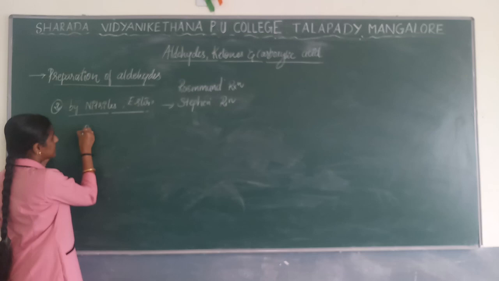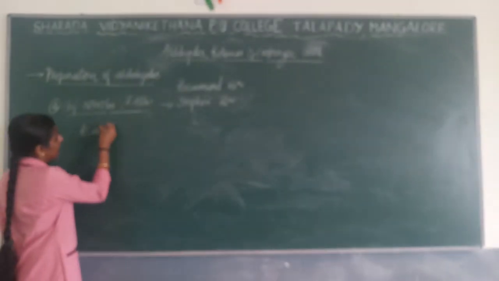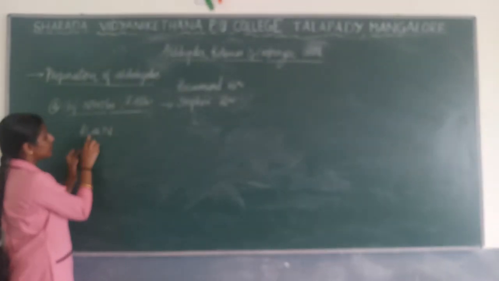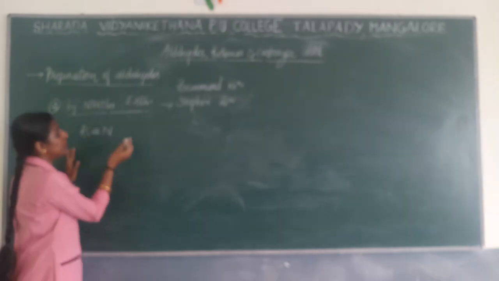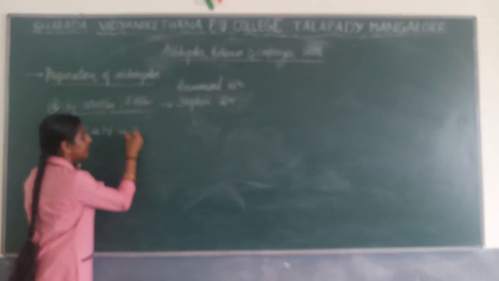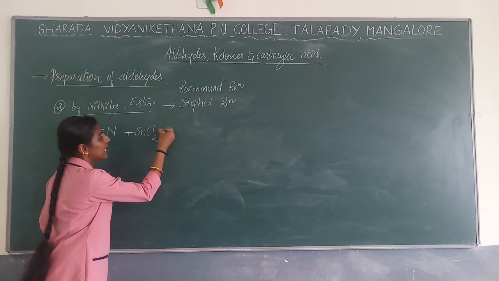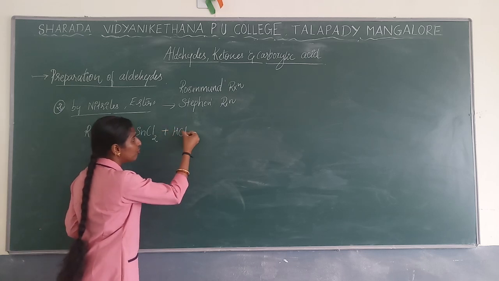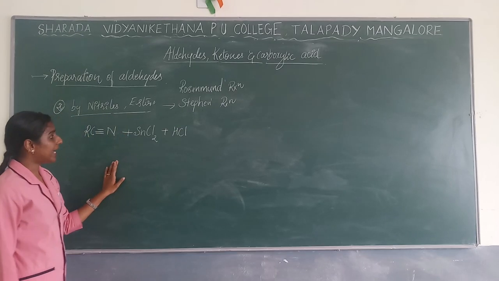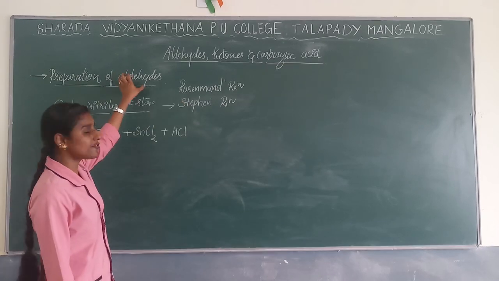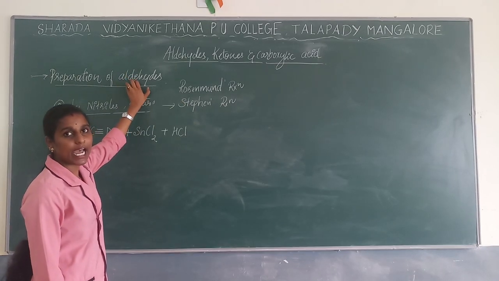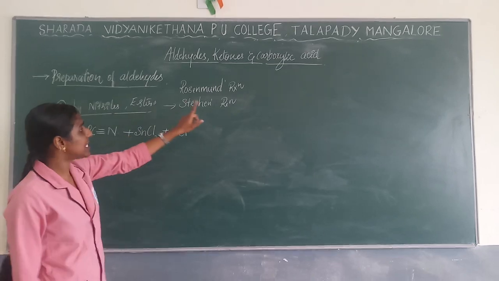So I use a simple nitrile now. This is the nitrile group. When this nitrile group is treated with stannous chloride as well as hydrochloric acid, the final product you are going to get is an aldehyde. So that is called the Stephen reaction.